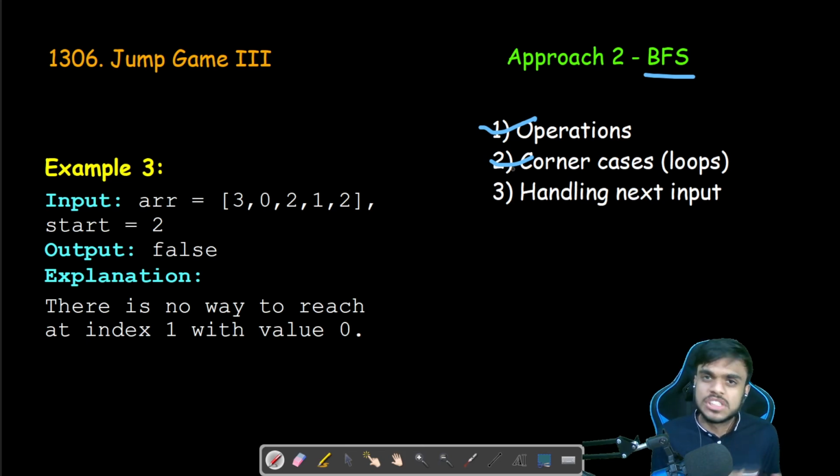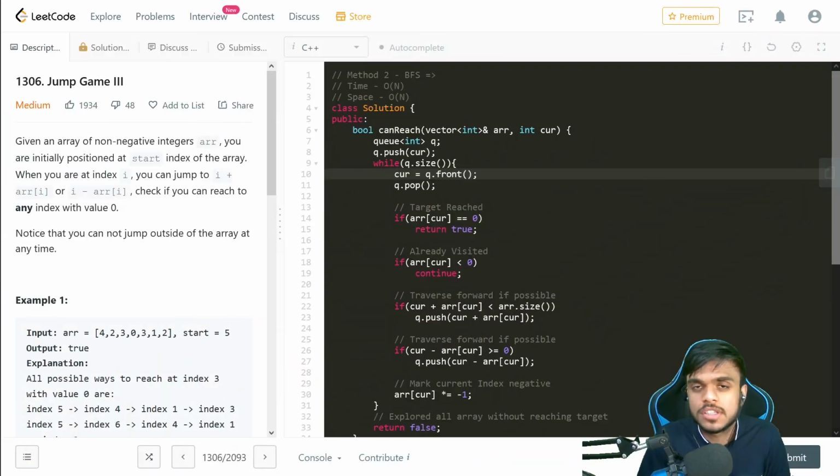Okay, and we'll just iterate through that particular thing once till our queue is empty. That is, we have traversed all the things. So let us look at the code that we have. Now, this is the code for the breadth first search.